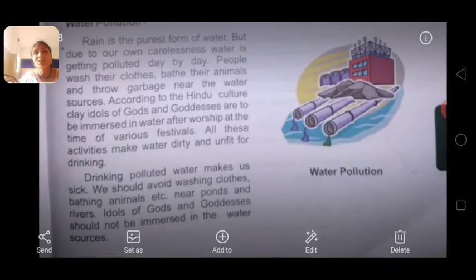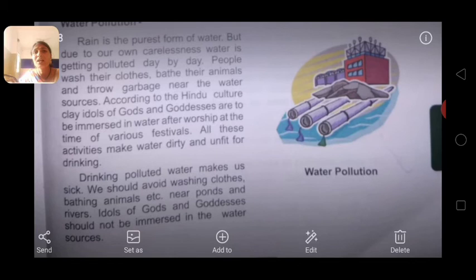Yes or no? So children, drinking polluted water makes us sick. You know that? When we drink dirty water, it makes us sick, our own health gets bad. So we should avoid washing clothes and bathing animals near the ponds and rivers. We should not bathe animals or throw garbage in the water. Listen to this. Also, near the ponds and rivers, idols of gods and goddesses should not be immersed in the water sources.